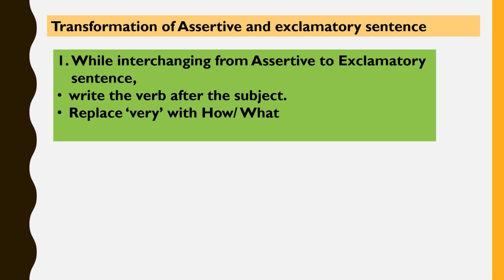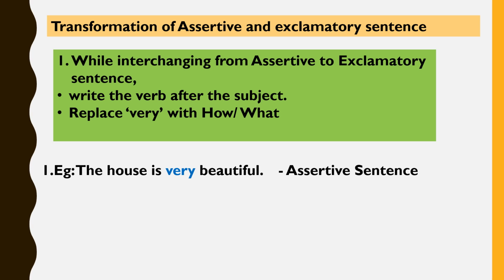We can do so by writing the verb or the helping verb after the subject in the sentence. Also, the word very in the sentence, which is used for emphasizing the adjective or the adverb, is replaced by the words how and what. For example, the house is very beautiful. This is an assertive sentence. You can see the word very is highlighted. The word very puts an emphasis on the beauty of the house.